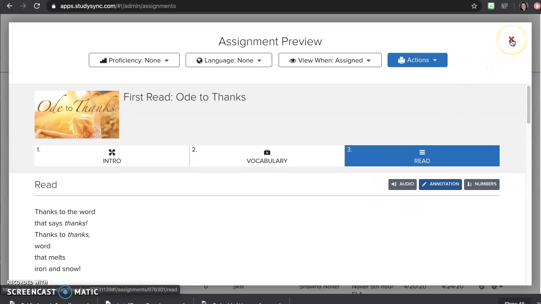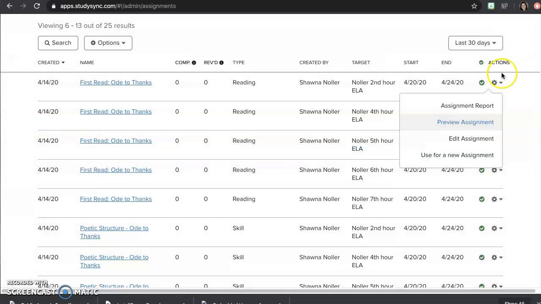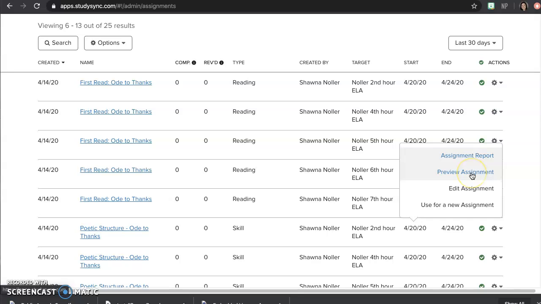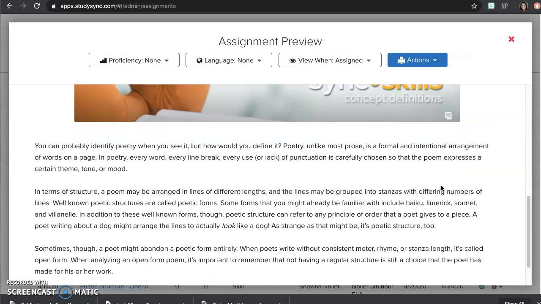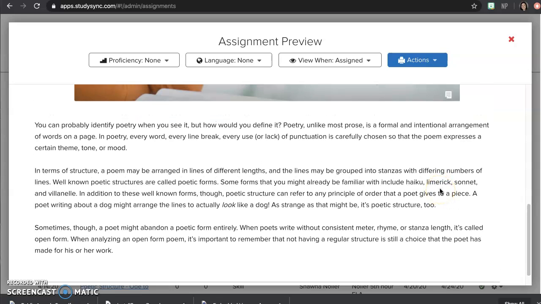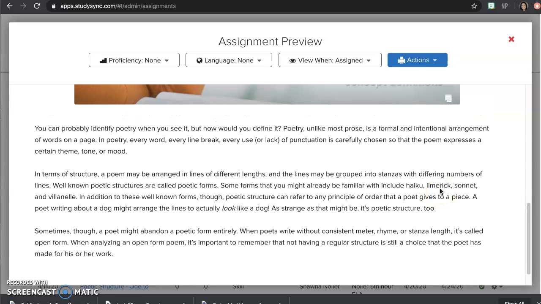Your second section is over poetic structure, which goes along with the poem and the fact that you're reading it. So if we look at this one, you're going to look at the definition of poetic structure. You can probably identify poetry when you see it, but how would you define it? Poetry, unlike most prose, is a formal and intentional arrangement of words on a page. In poetry, every word, every line break, every use or lack of punctuation is carefully chosen so that the poem expresses a certain theme, tone, or mood.